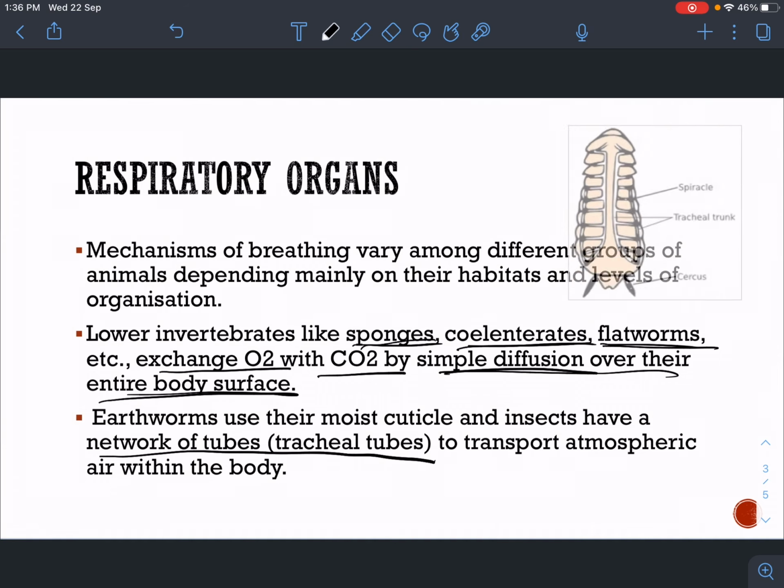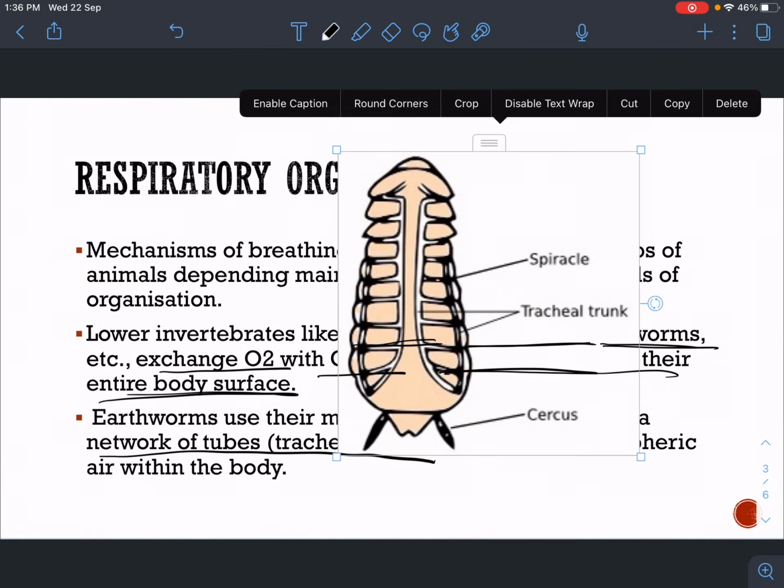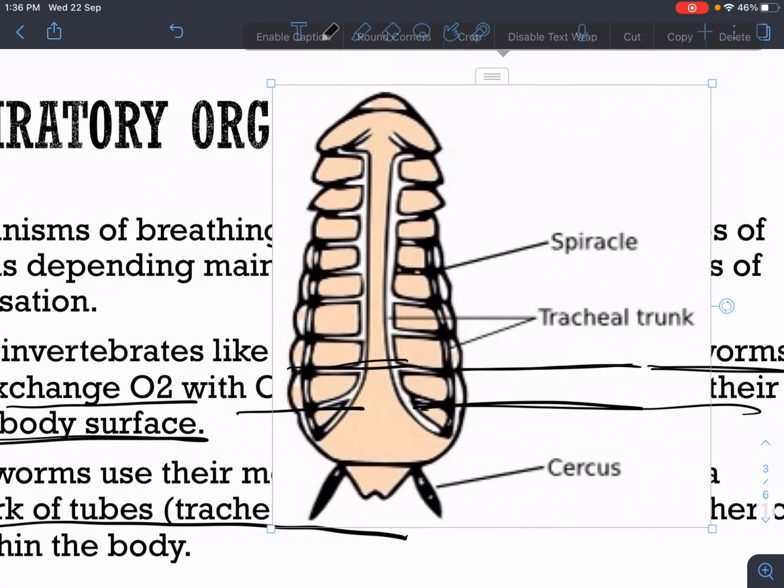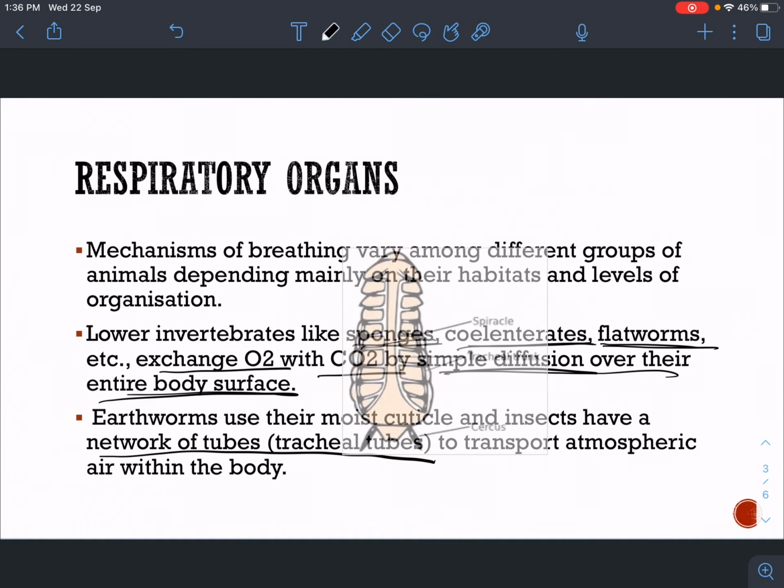For example, this is the respiratory system of a cockroach. This is a tracheal system. Tracheal system helps in respiration, and this is the tracheal trunk. And these are spiracles. Spiracles basically help in exchange. They are like an opening which helps in exchange of gases, and the tracheal system is involved in the transport of oxygen and CO2.